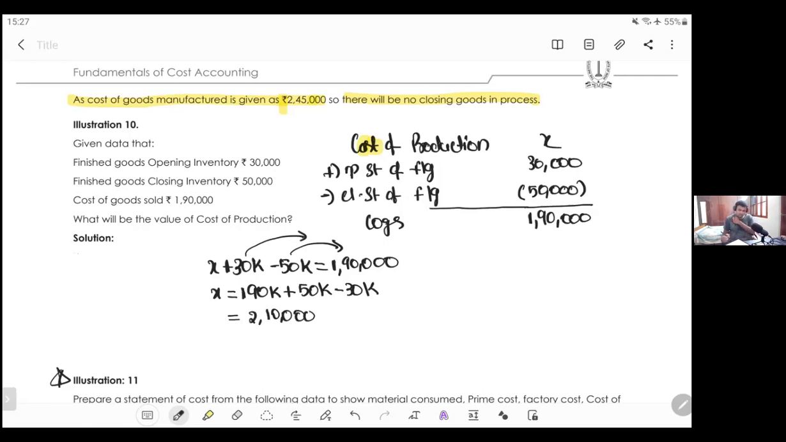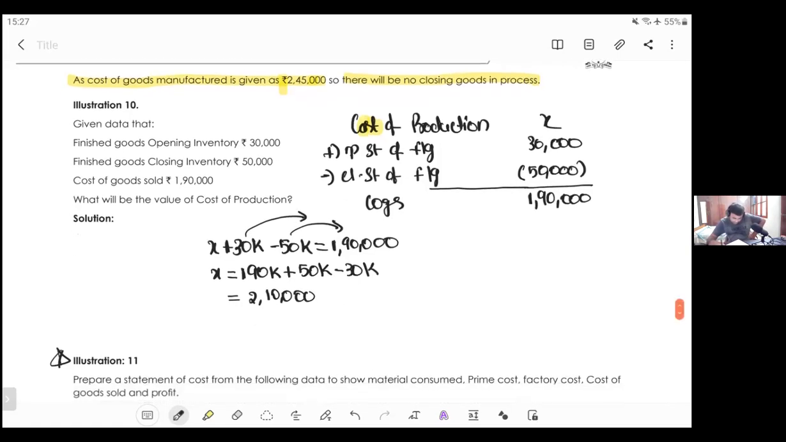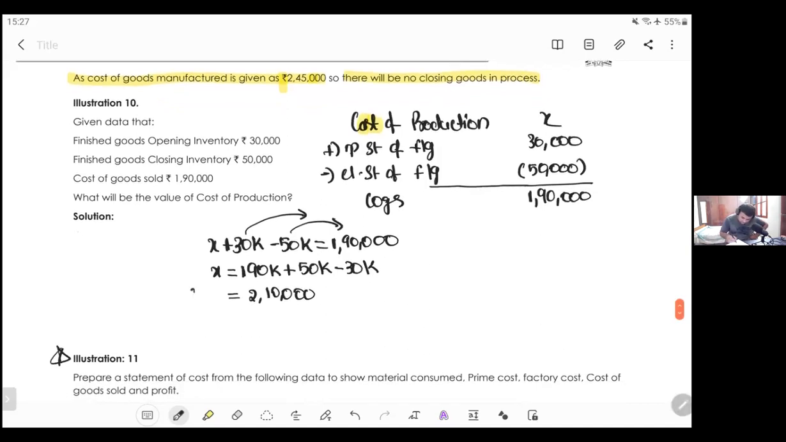Okay, quite simple sums, no special complications here. It is just testing the basic cost sheet format that you have learned. No special things are being tested, my dear friends. Just the basic cost sheet format we have learned is being tested here. So cost of production is 2,10,000.